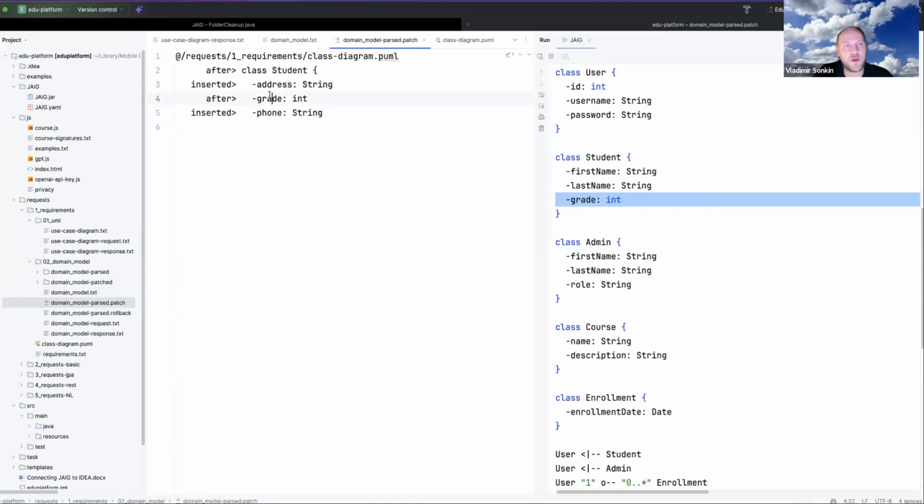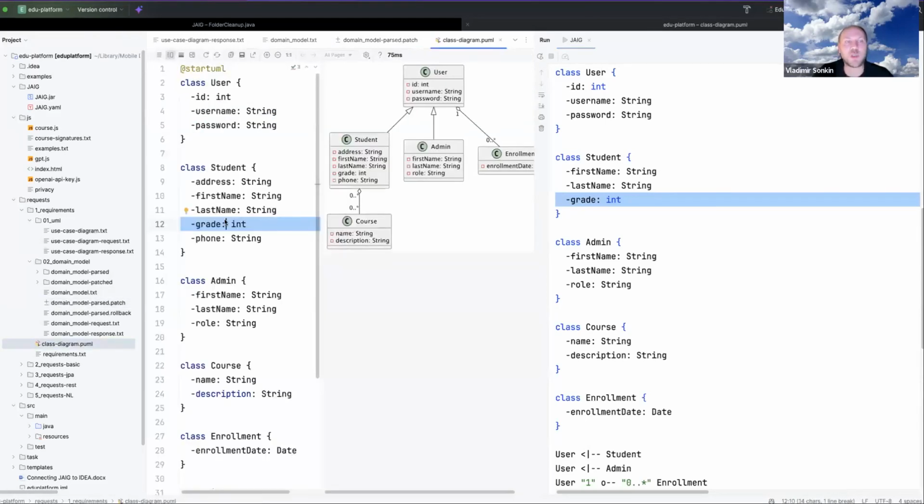So you can see after grade, please insert phone. But in more complicated cases, for example, if grade for some reason was removed from the model, JAIG will not be able to apply this patch. And for more complicated cases, we are able to use another way to merge the code. We can ask artificial intelligence to merge it for us.